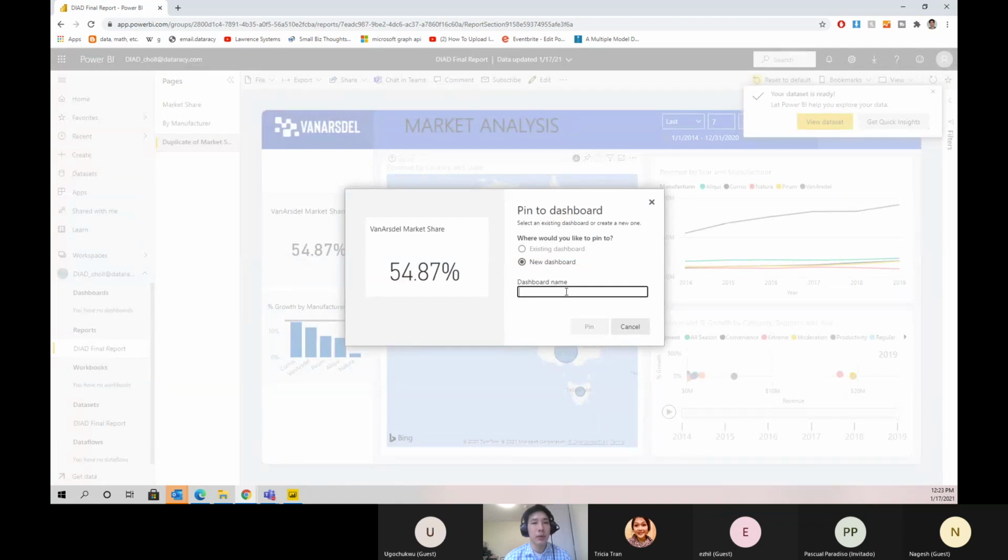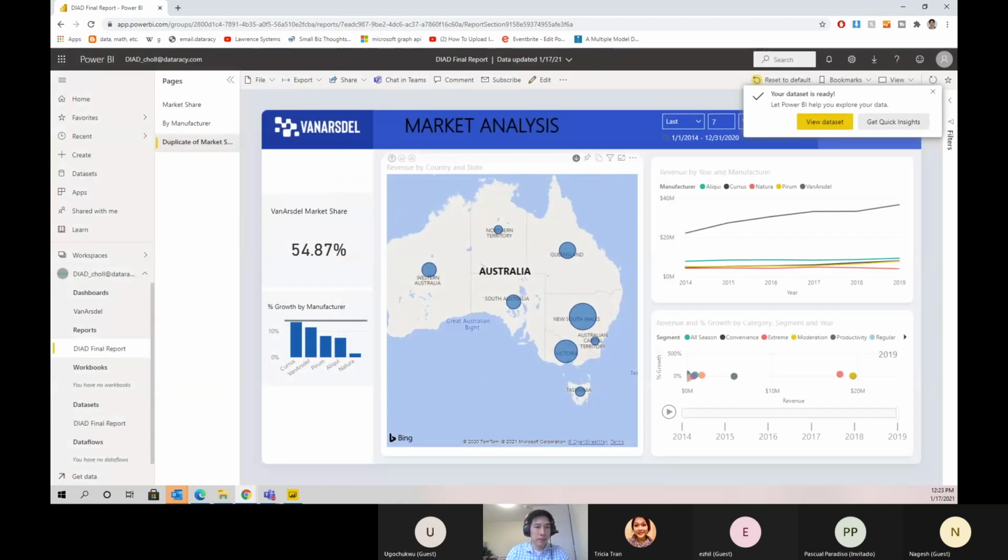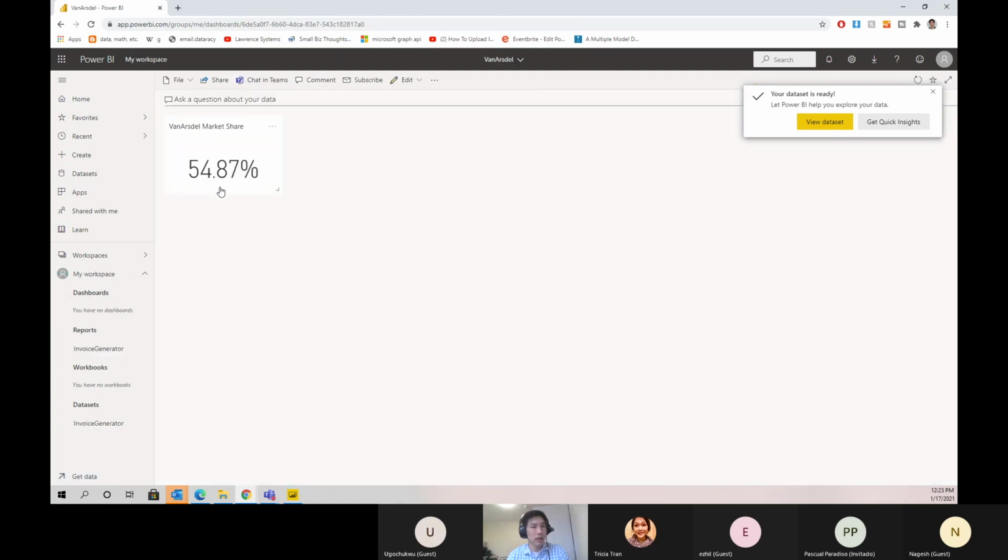We do not have a dashboard yet, so let's create one. Let's call this Van Arsdale. Then click pin. Notice that under the dashboard section, a Van Arsdale dashboard has been created. If we click it, we will navigate to the dashboard.